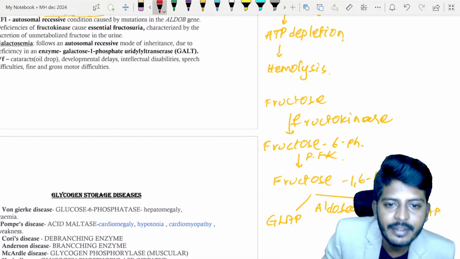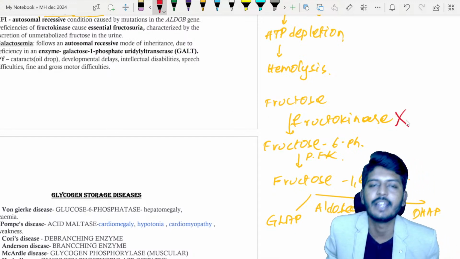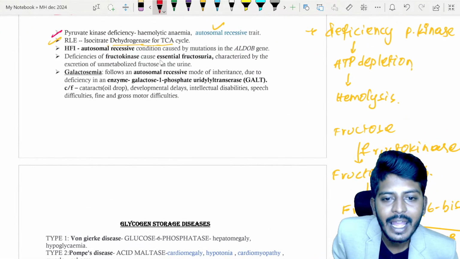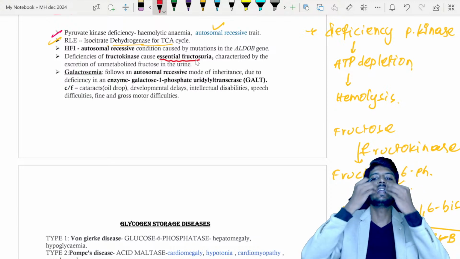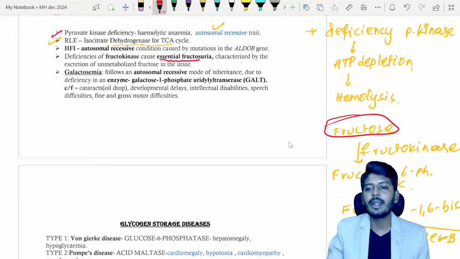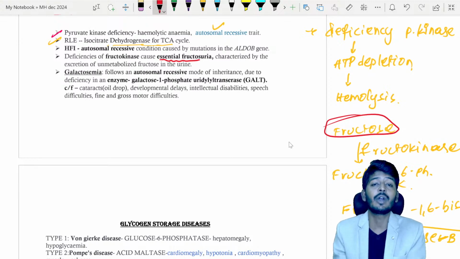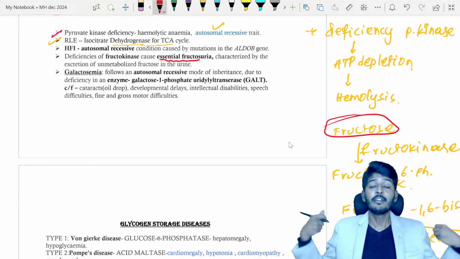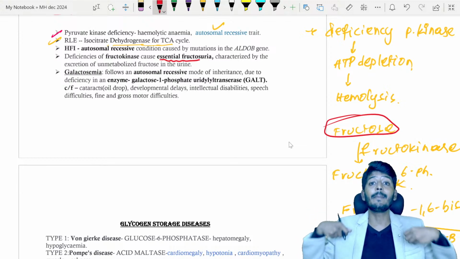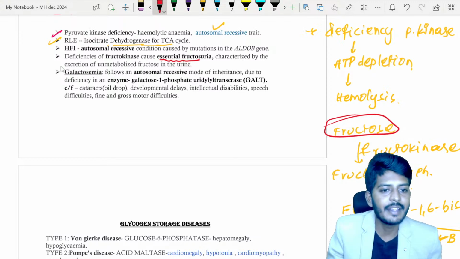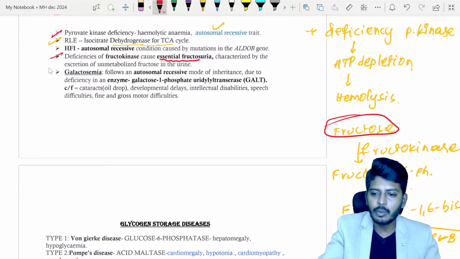So now what happens if there is a deficiency of fructokinase? It will lead to a condition called essential fructosuria. It means the person eats fructose-containing food, fructokinase is not there, so is fructose metabolized or not? There is no metabolism of fructose because fructokinase itself is not there. So fructose will remain in the blood. This unmetabolized fructose from the blood enters into the urine, leading to essential fructosuria.